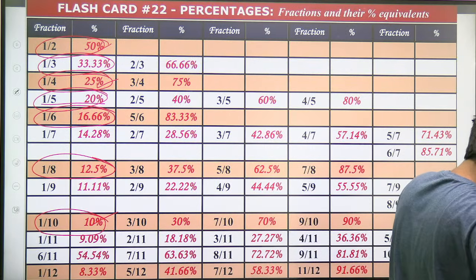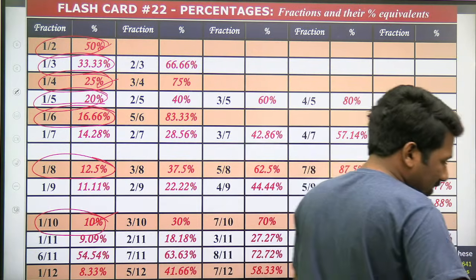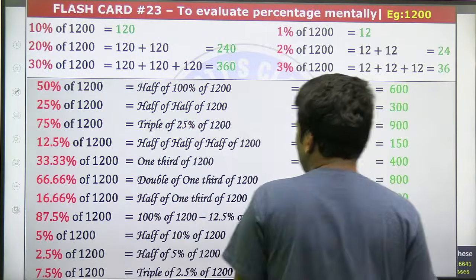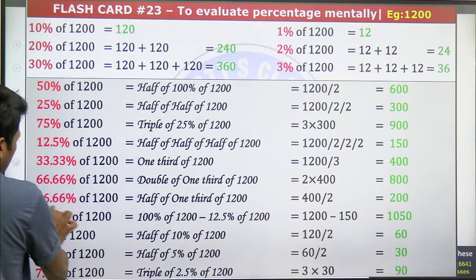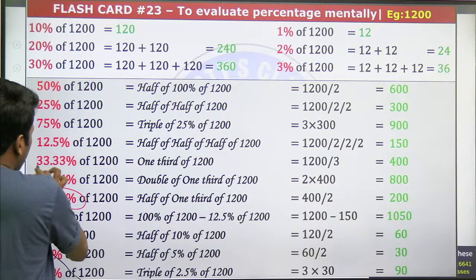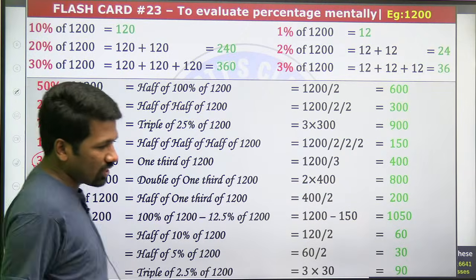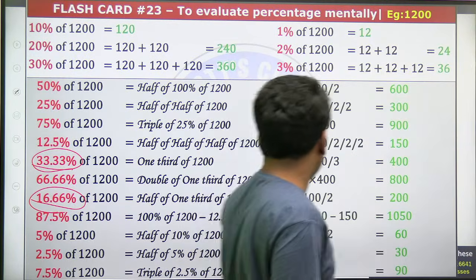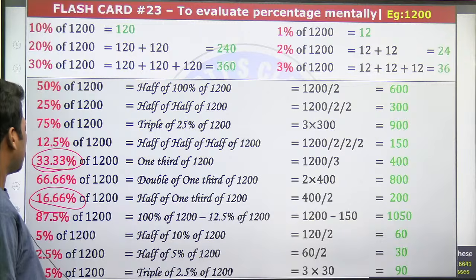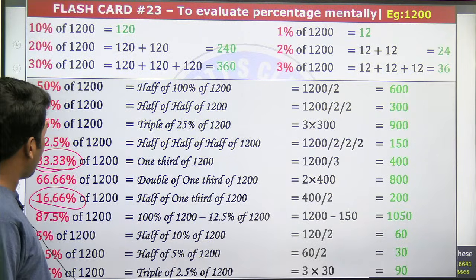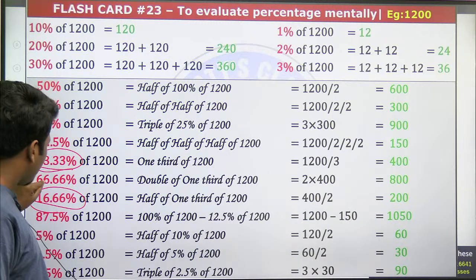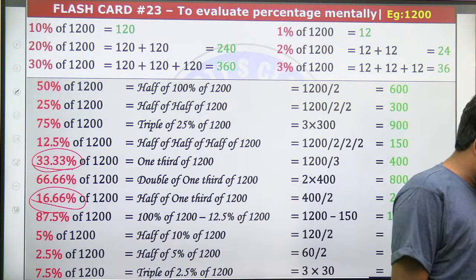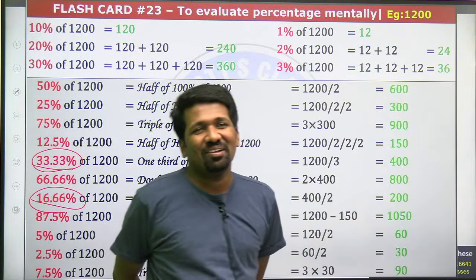16.66, Biotech, if you find 33.33% by 2 in calculator. Those of you have doubt, please try this in calculator. 16.66 you will obtain if you half 33.33. 33.33 by 2, you will get 16.6666. And 12.5, 100 by 8 if you do, you will get 12.5. Double is 16.66 now.